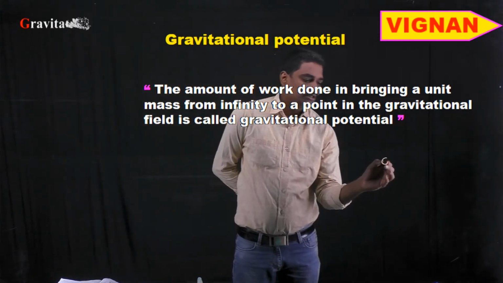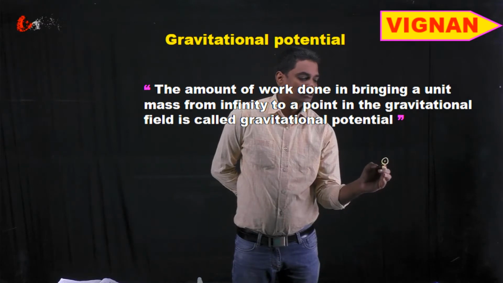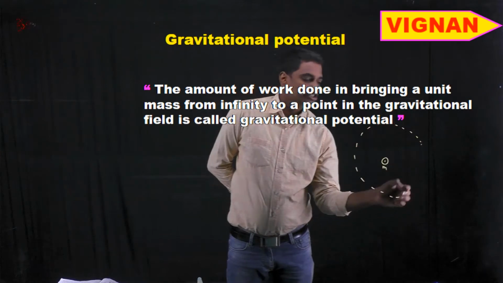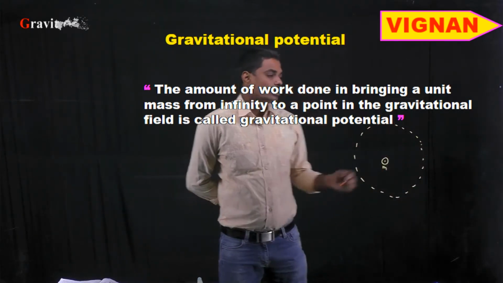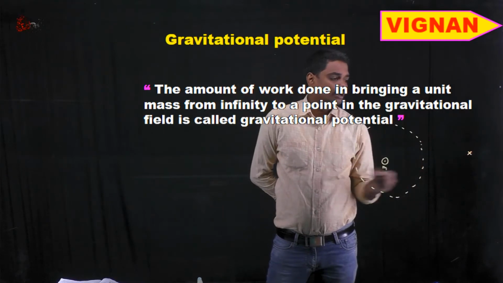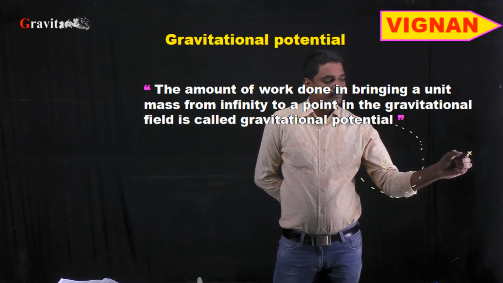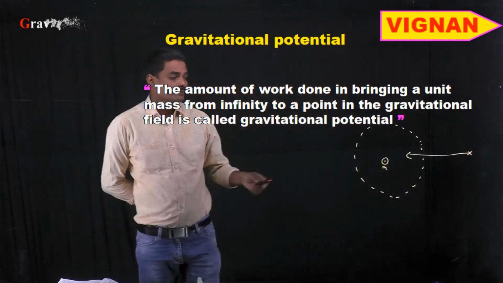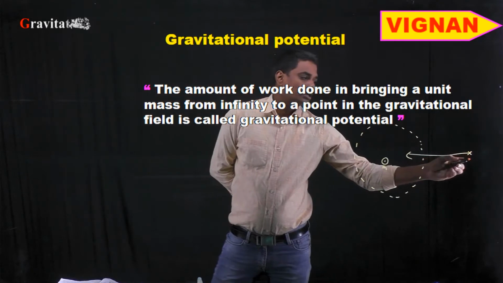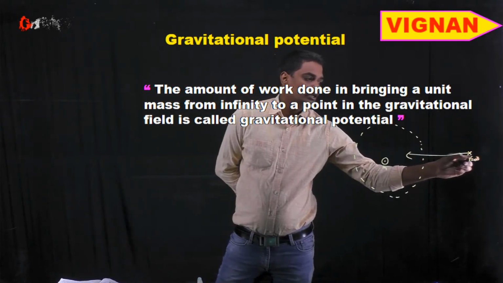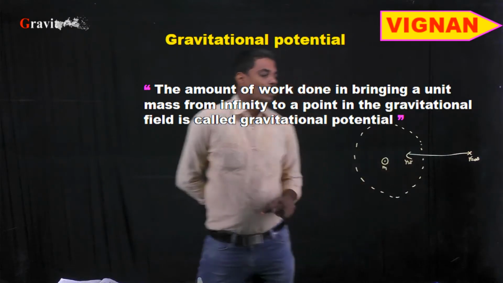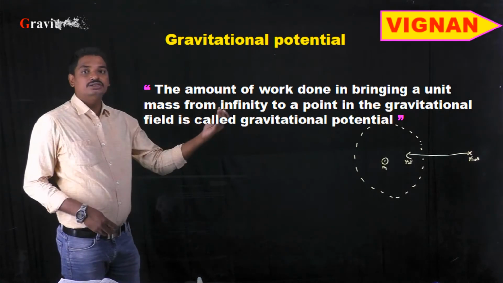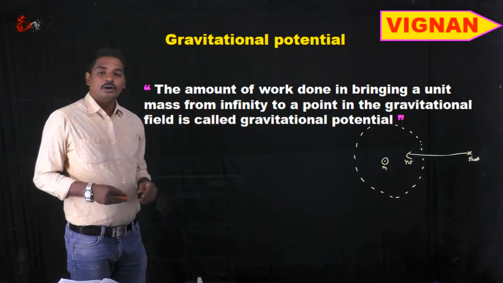Suppose here there is a mass m. This is the gravitational field due to this mass m. I need to transfer a mass from infinite distance to this gravitational field. The work done in bringing this unit mass from r equal to infinity to a distance of r is the gravitational potential.